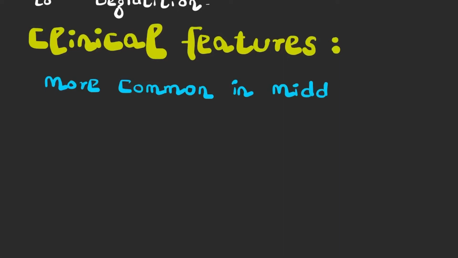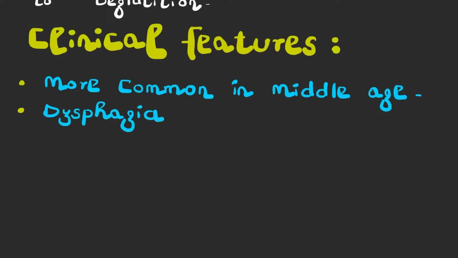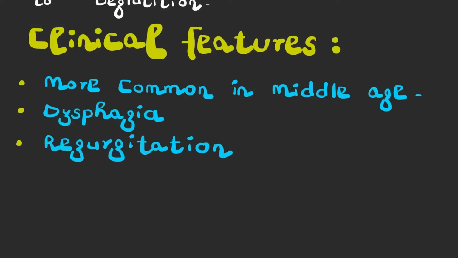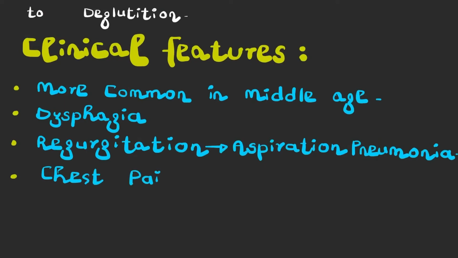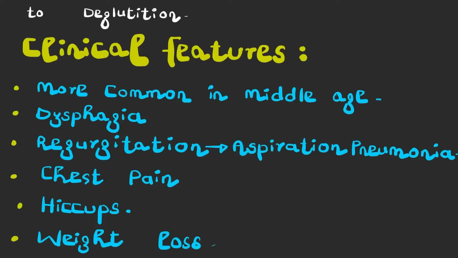The clinical features of achalasia include dysphagia, which means difficulty in swallowing. Dysphagia, or the difficulty in swallowing, is to both solids and liquids. Other clinical features include regurgitation, chest pain, hiccups, and weight loss. The regurgitation can sometimes lead to aspiration pneumonia.